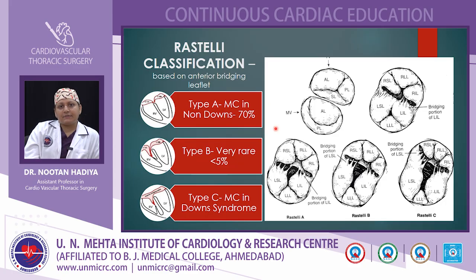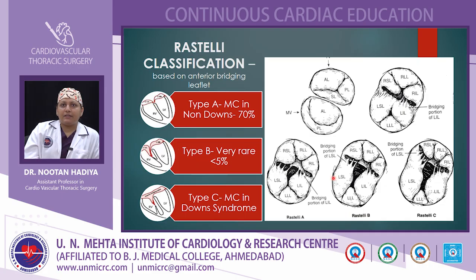There are three types described: type A, type B, and type C. Type A is the most common type seen in non-Down patients, that is 70%. Here the superior and inferior bridging leaflets' caudal attachment is to the crest of the ventricular septum. Here in the image you can see that.